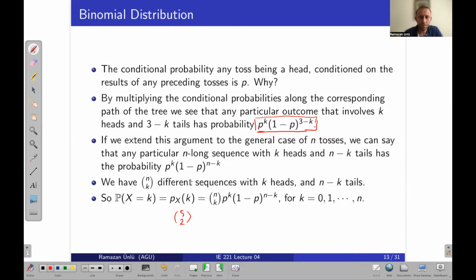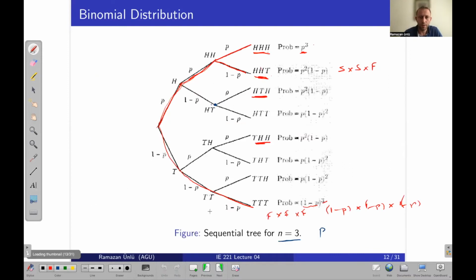So let's do 3, and it will be more concrete. That means I have 3 branches, I mean 3 paths actually, like 1, 2, and 3.